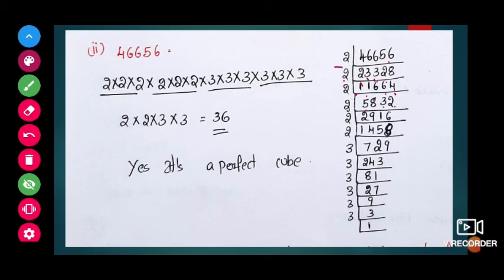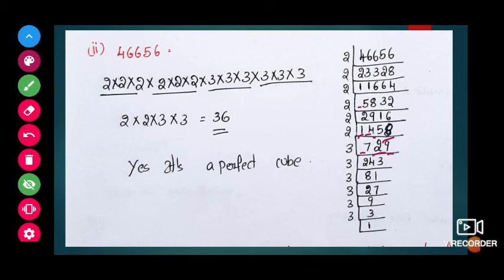Again with the 2 table, 2 twos are 4, 18 means 2 nines are 18, 2 ones are 2, 16 means 2 sixes are 12. Again with the 2 table, 2 ones are 2, 2 fours are 8, 2 fives are 10, 16, 2 eights are 16. Next with the 2 table, 2 sevens are 14, 2 twos are 4, 18 means 2 nines are 18.